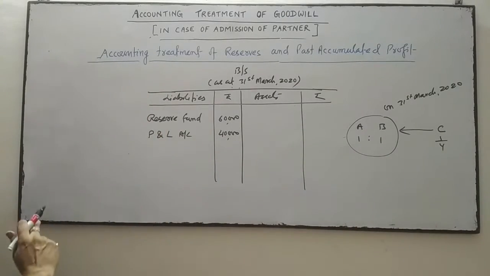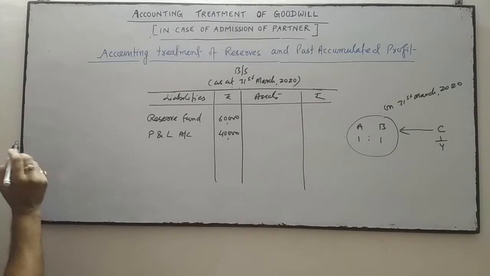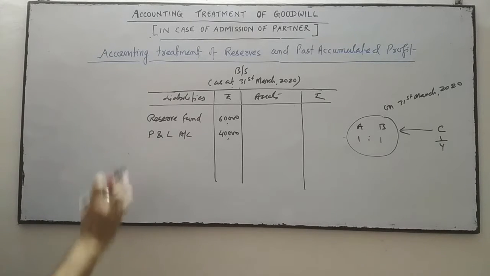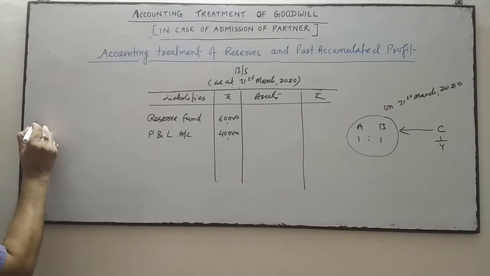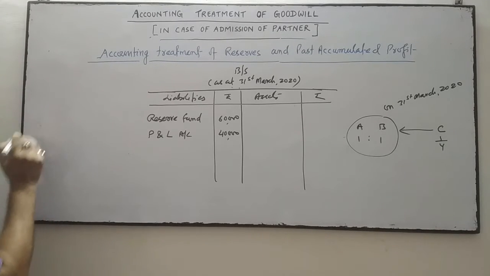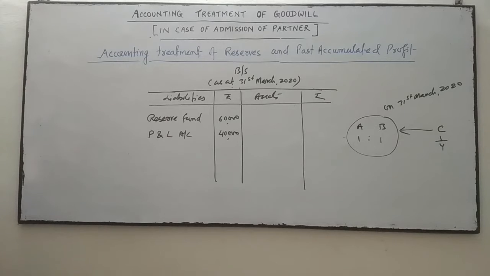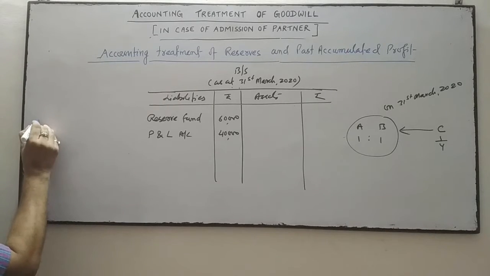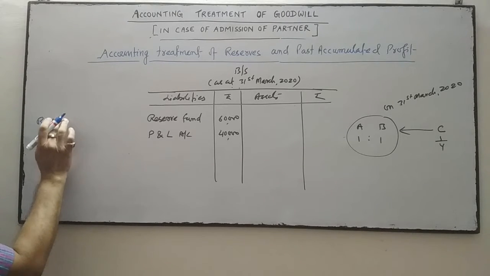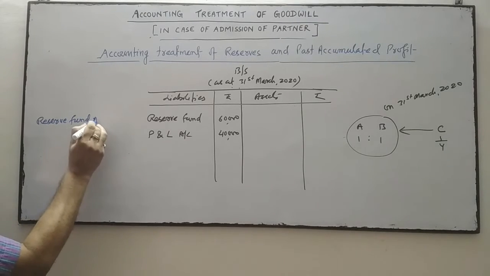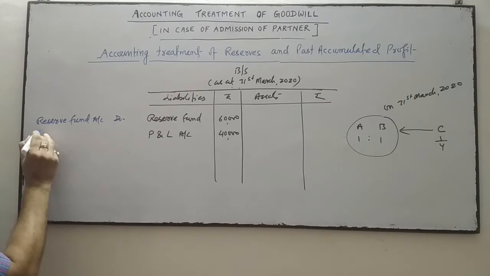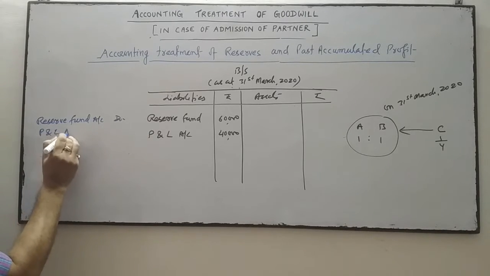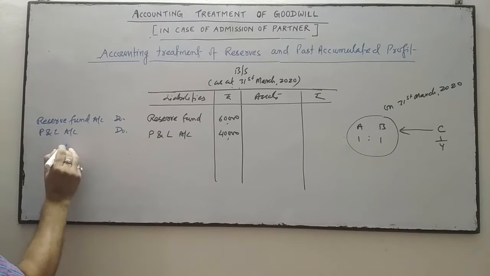At the time of admission of a partner, the reserve and PL account have a credit balance. So we will debit the reserve fund account and debit the profit and loss account, and credit the old partners' capital account.